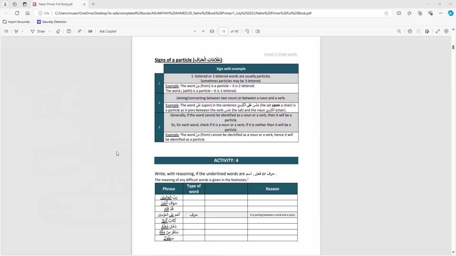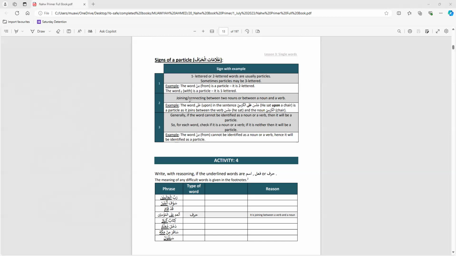Now, finally, that leaves us with the signs for huruf, the signs for harf, particles. So what are the signs of particles? I think the first sign we've already discussed before. Particles are normally one-lettered or two-lettered. It does say sometimes particles can be three-lettered, but it's very rare. Generally, particles are one or two-lettered. So that's the first sign.